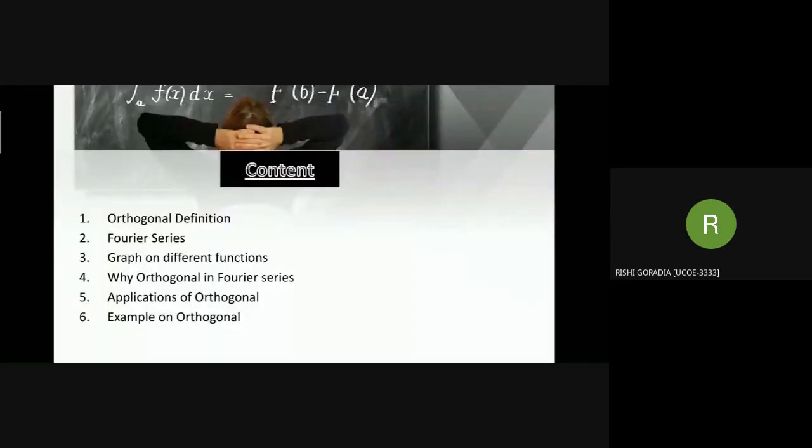The contents are: orthogonal definition, which will be explained by me. Second, Fourier series, which will be explained by Anush Padubidi. Third, graphs of different functions, which will be explained by Omkar Bhagegar. Fourth, why orthogonal in Fourier series, which will be explained by Karan Trivedi. Applications of orthogonal will be explained by Rusha Budani. And the last one, examples of orthogonal, will be explained by Kshitij Surte.